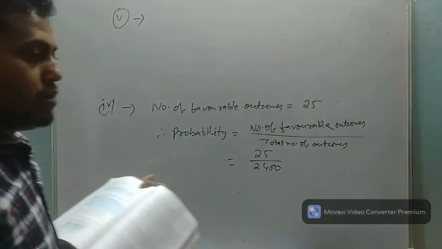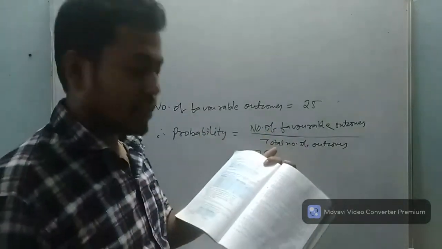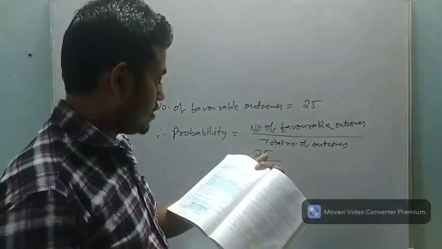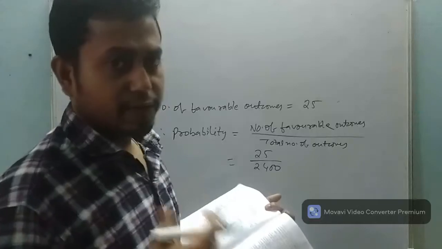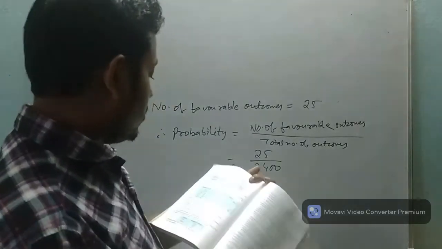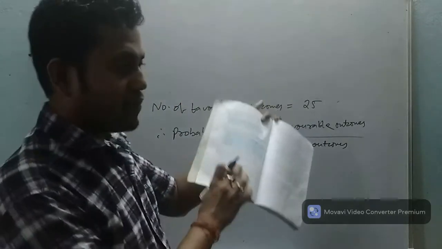This question number 5 is a little bit confusing, so please concentrate and look at the board carefully. Many students fail to answer question number 5. So let's just read the question. Owning not more than 1 vehicle.